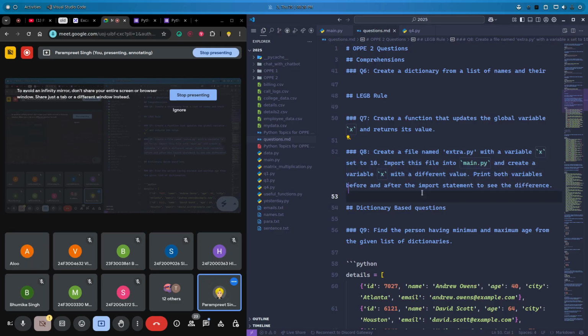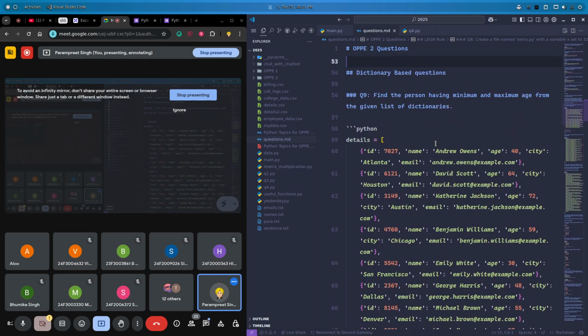You all read these questions. If you are clear with this, then write the code in the comments. If not, you can ask. I'll share the code with the explanation. It's a very small code. Okay. Now let's go with the dictionary questions.